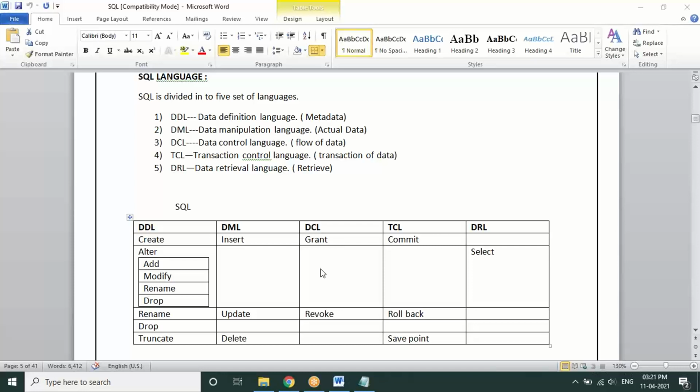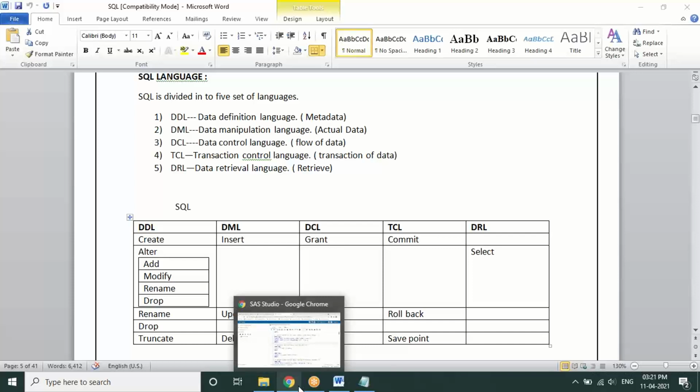For example, insert falls under the category called DML. Update falls under DML. Alter falls under DDL. That's it. Got it? Yes. Thank you.